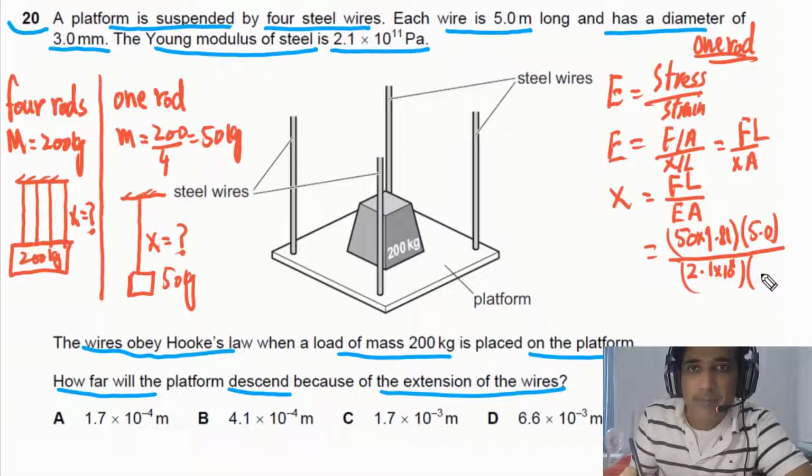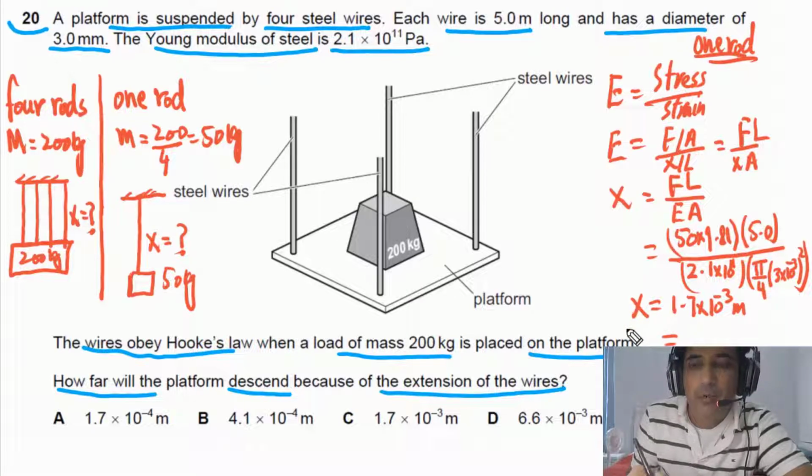We have diameter, so we can write down pi by 4 d squared. So we have d, that is 3 millimeters, so this is 10 to negative 3 square. If we solve this one, we can find out value of X. X in this case will be equal to 1.7 times 10 to negative 3 meters. So this is value of extension.